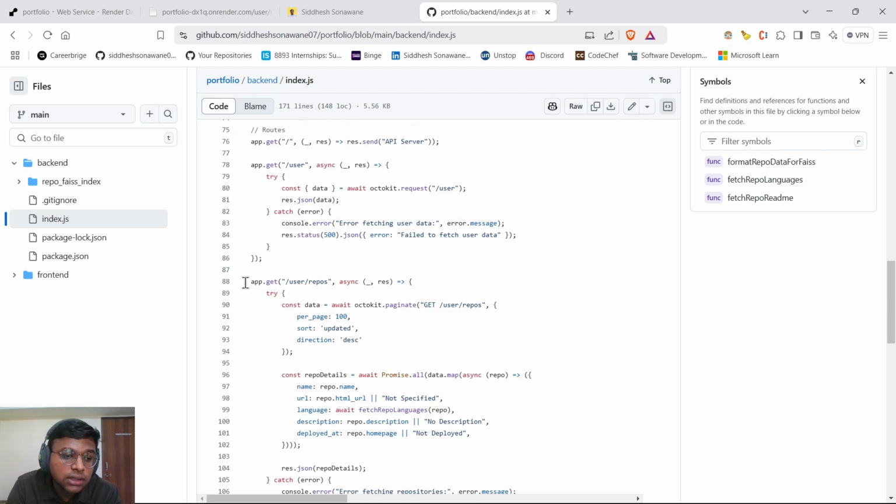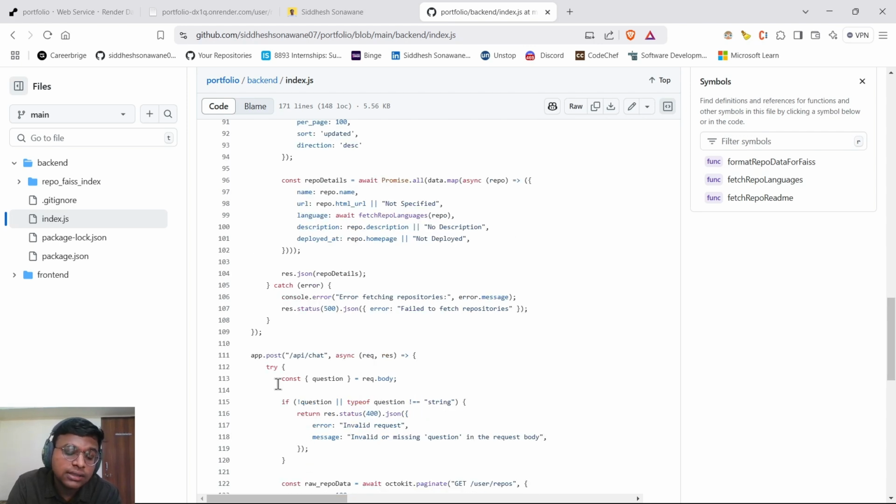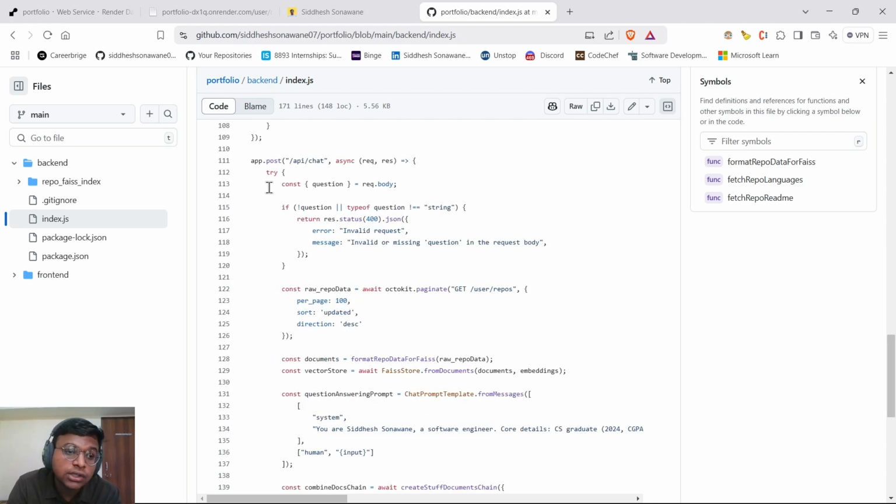This is the first important API endpoint, /users/repos, which calls the GitHub API and collects my repositories data such as name, URL, language, description, deployed link data, and returns it. So this is the second API endpoint which I call in my front end in the chatbot component.